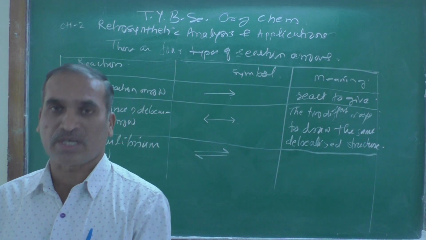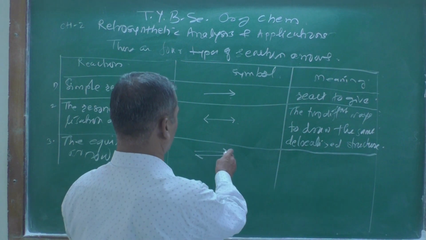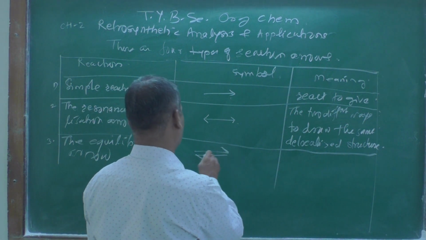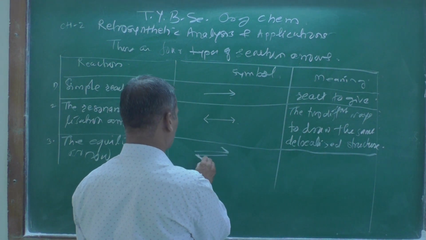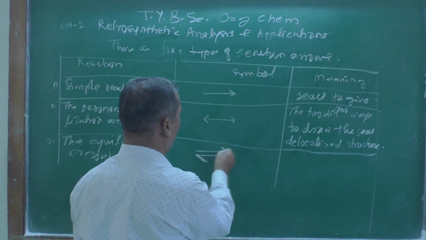In tautomerism also we have seen such types of arrows.